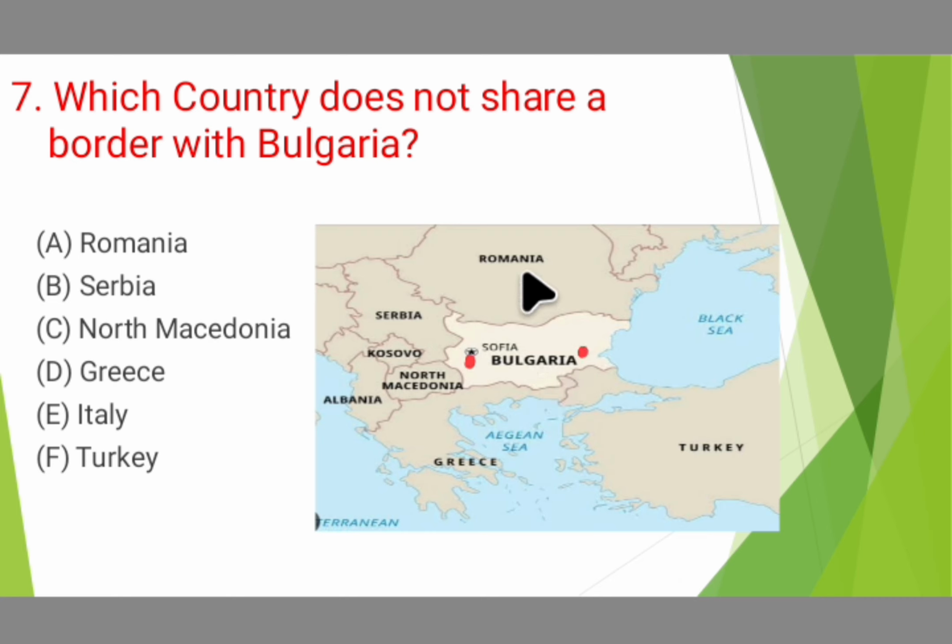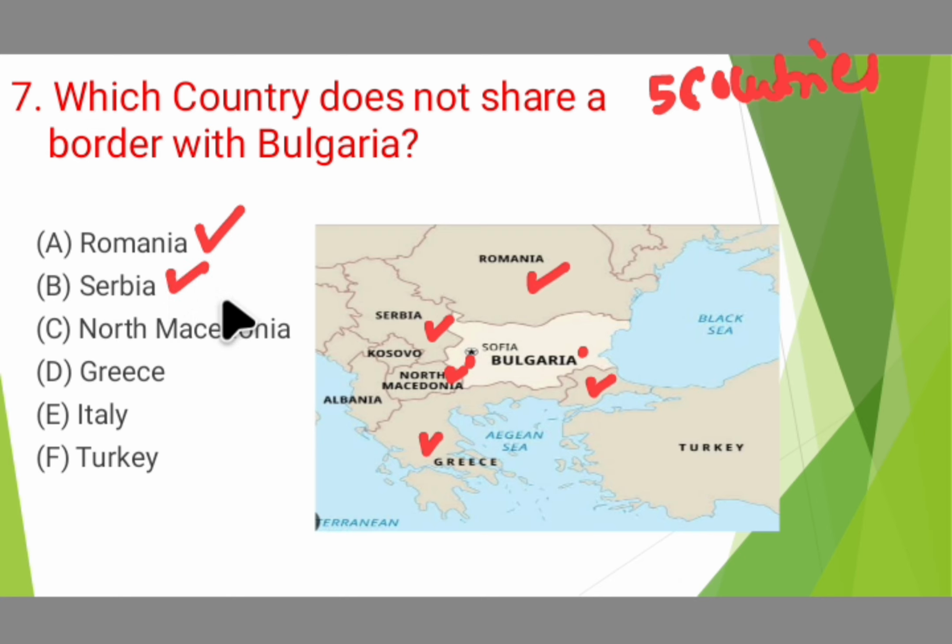It has a land boundary with Romania, Serbia, North Macedonia, and Greece. This is a part of Turkey, and Turkey. 1, 2, 3, 4, 5. It has a land boundary with 5 countries. So, which country does not share a border with Bulgaria? Romania, it shares a boundary. Serbia, it shares the boundary with Bulgaria. North Macedonia, yes. Greece, yes. Italy, no. Italy is present somewhere here. Turkey, yes. It has a land boundary with 5 countries.